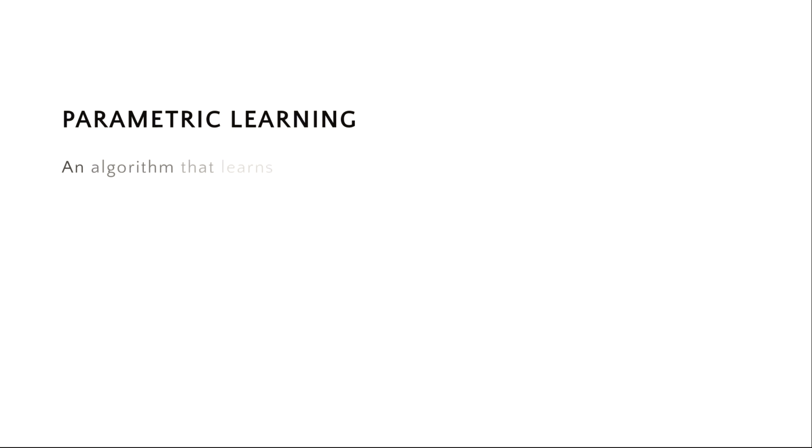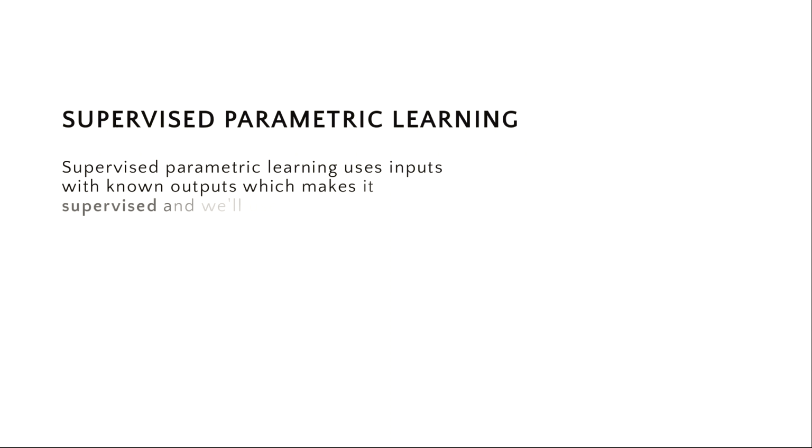The third type of learning algorithm is parametric learning. So this type of algorithm is going to learn through the process of trial and error. And we're going to see what this looks like using an example. But before we go to the example, we can actually combine the different types of machine learning algorithms we've seen so far. The first combination is supervised parametric learning. So this type of learning is going to use inputs with known outputs, which is going to make it supervised. And it's also going to use a trial and error approach, which makes it parametric. So let's look at an example.